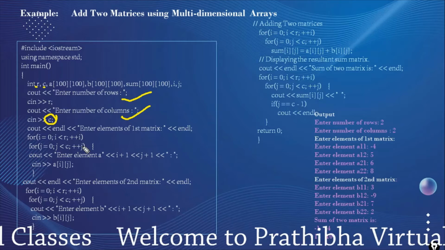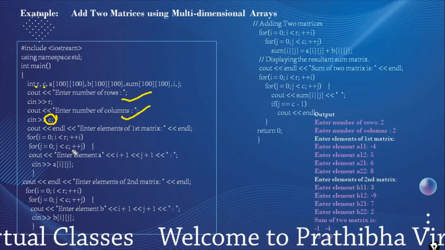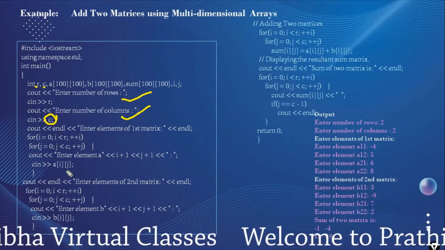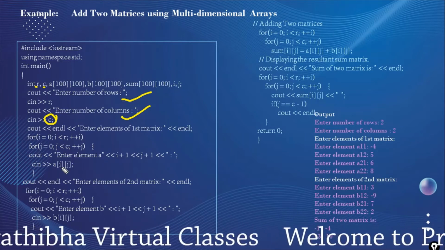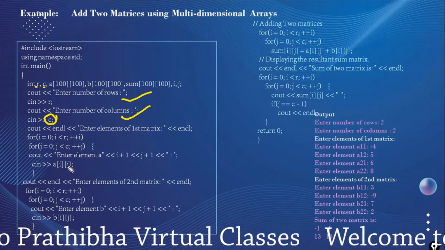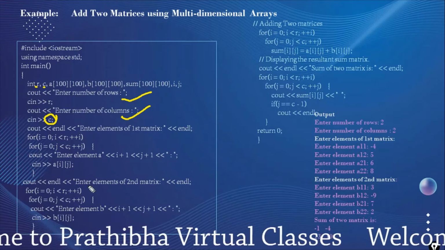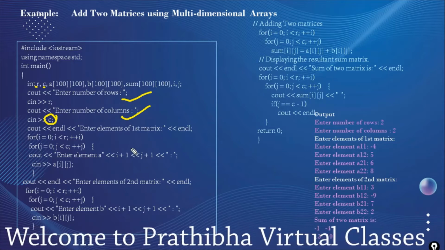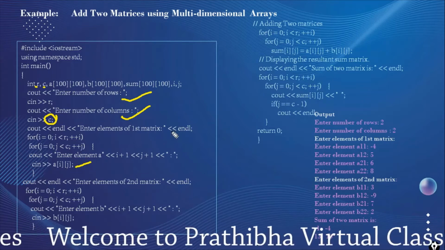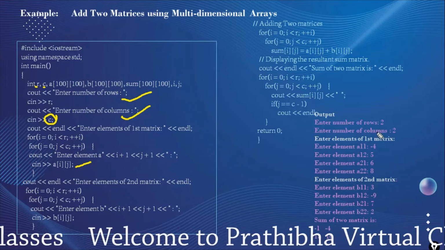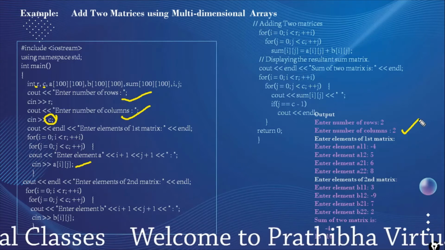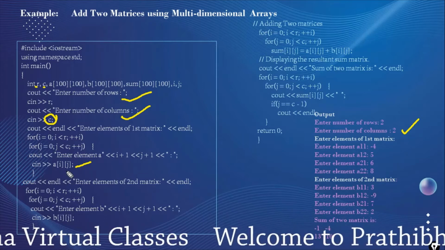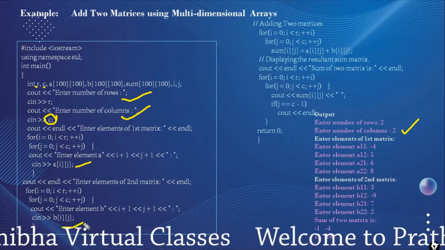Okay, and entering the elements into the first matrix, that is A of R comma C. A of i j, where i is the rows and j is the columns. And entering the elements into the second matrix, that is B. Here we are reading the values: R as 2 and C as 2. 2 into 2, 4 elements into matrix A and 4 elements into matrix B.